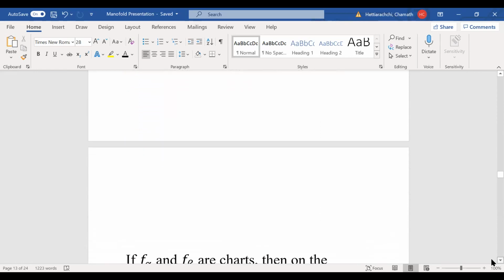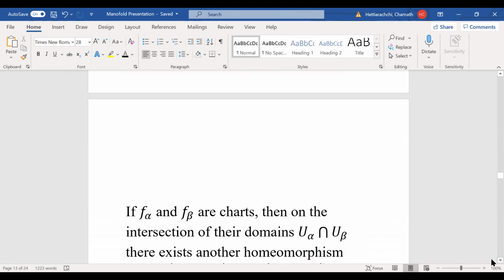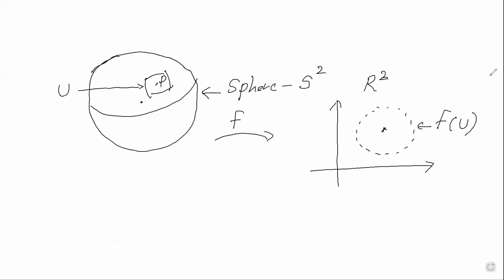Let's look at this figure. Suppose this is my manifold, let's call this M. We have two overlapping neighborhoods.